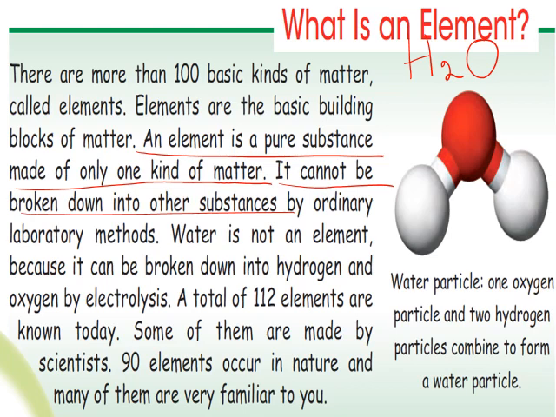How many hydrogens do we have? We have two. How many oxygens do we have? Only one. So we have two hydrogens and one oxygen. The white represents the hydrogen and the red represents the oxygen.